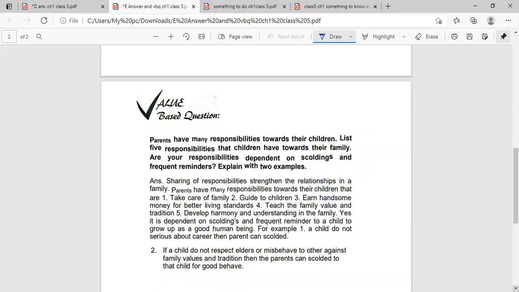then now we'll discuss the value-based question. Here, the value-based question: parents have many responsibilities towards their children. List five responsibilities that children have towards their family. Do your responsibilities depend on scoldings and frequent reminders? Explain with two examples. Your sharing of responsibilities strengthens the relationship in a family.